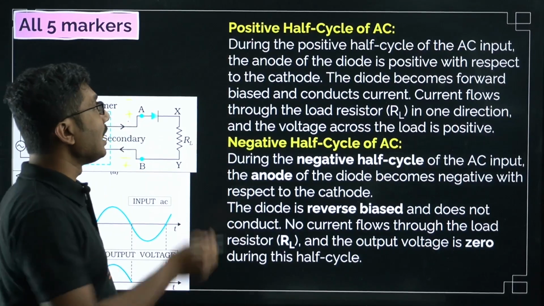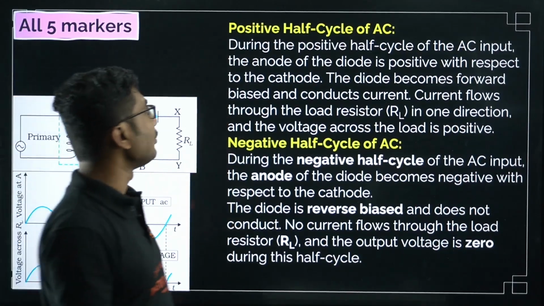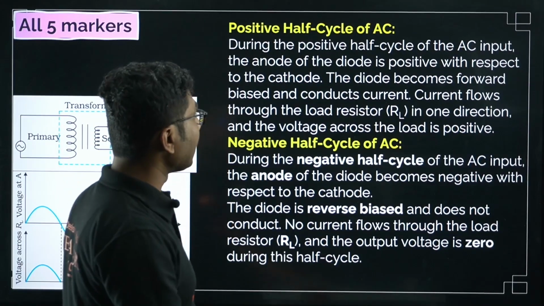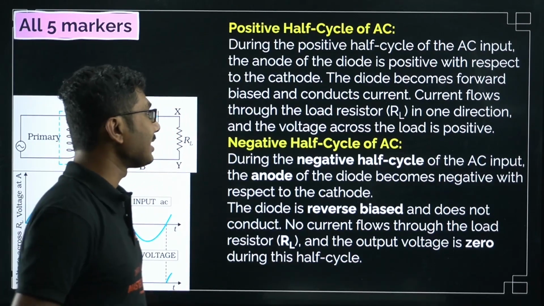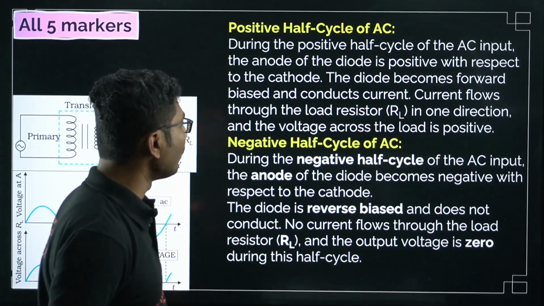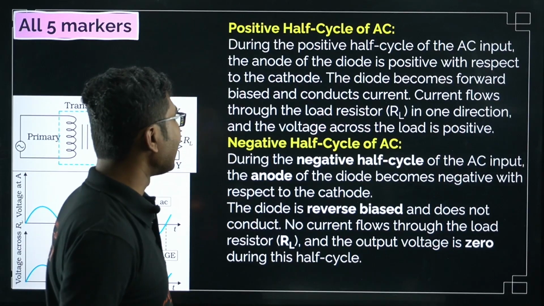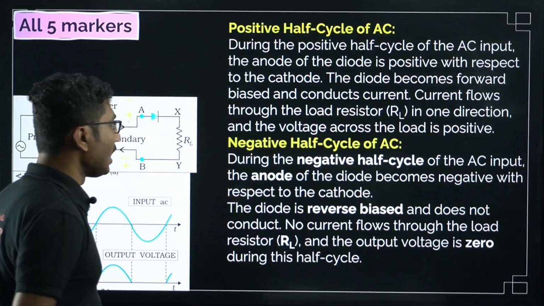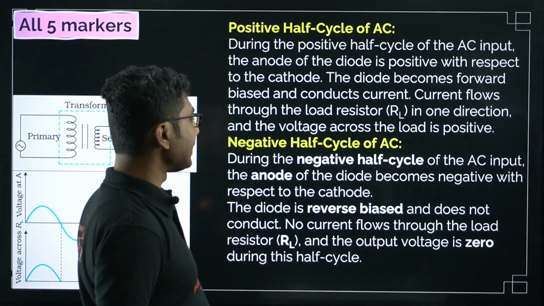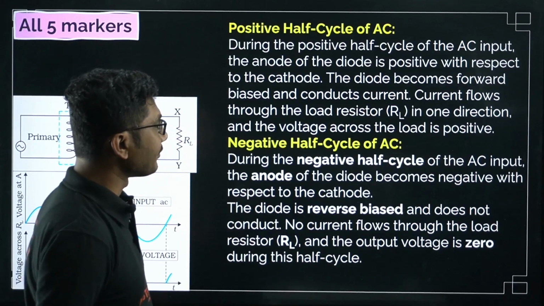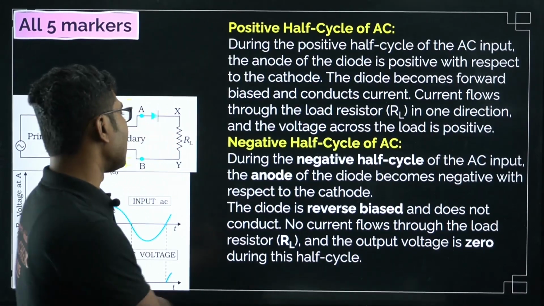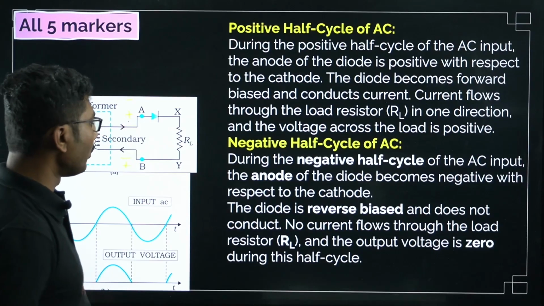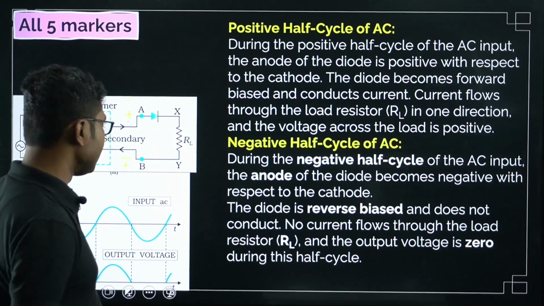You cannot skip it. During the positive half cycle of the AC input, the anode of the diode is positive with respect to the cathode, the diode becomes forward biased and conducts current. Current flows through the load resistor RL in one direction and the voltage across the load is positive. During the negative half cycle of the AC input, the anode of the diode becomes negative with respect to the cathode. The diode is reverse biased and does not conduct. No current flows through the load resistor RL and the output voltage is 0.